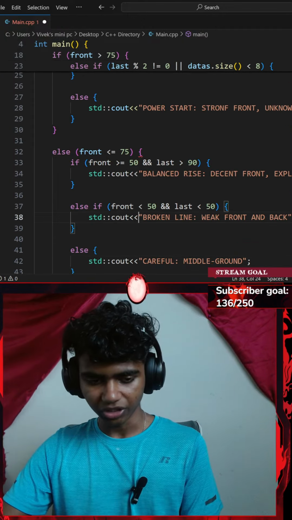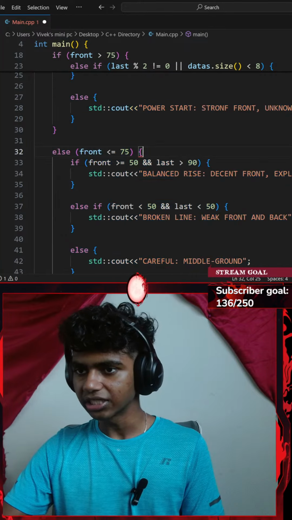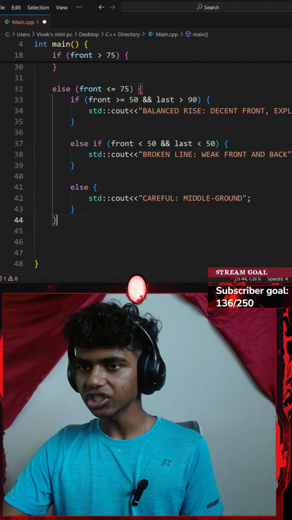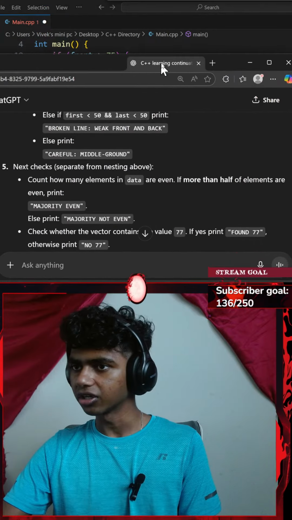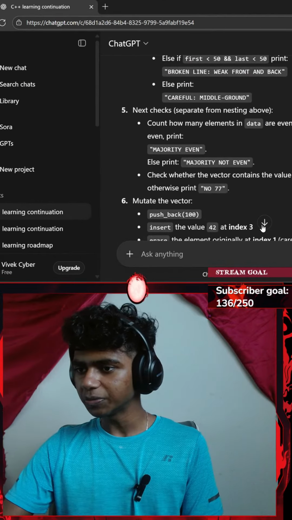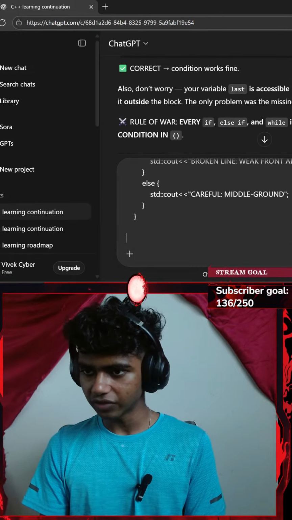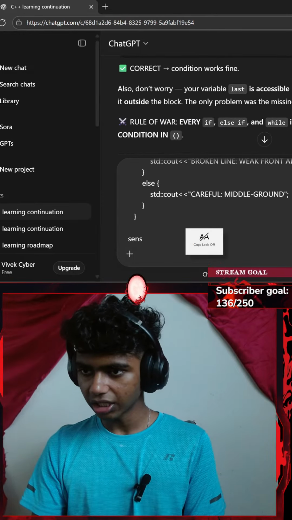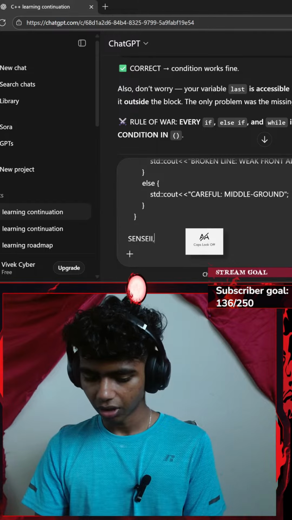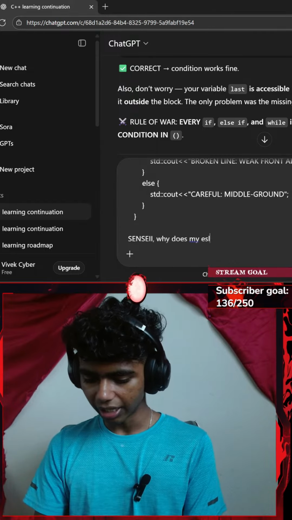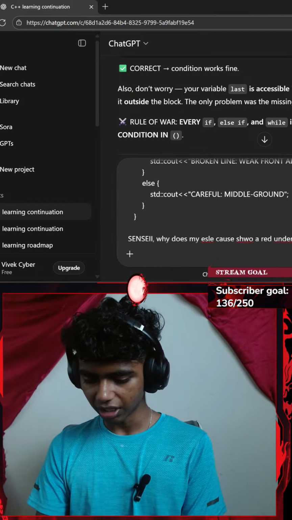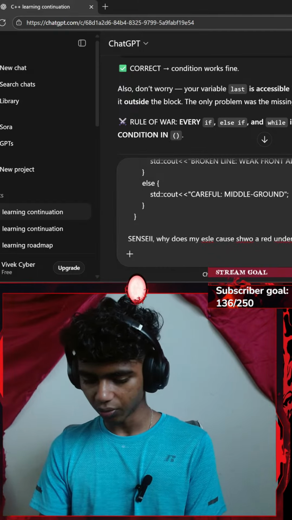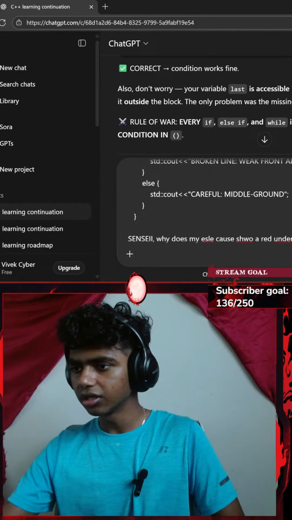I do want to ask a question to Sensei. Let me go with the control C, why does my else clause, actually I'll just go with my else clause part, because why is it showing like an error here? Let me get Sensei slash ChatGPT here, paste it, go with a shift enter and say, Sensei, why does my else clause show a red underline? Isn't this how we use it?